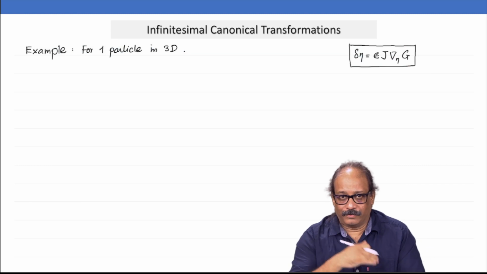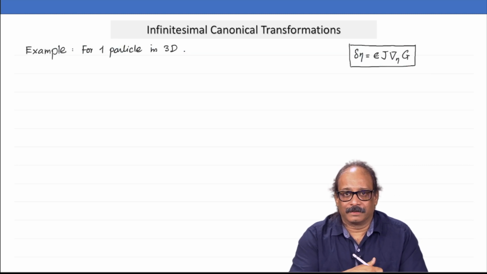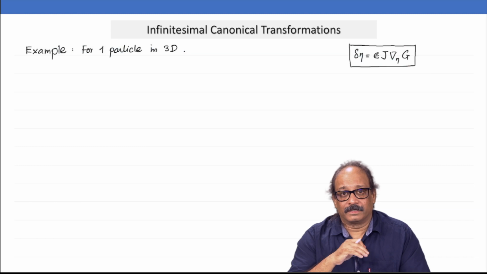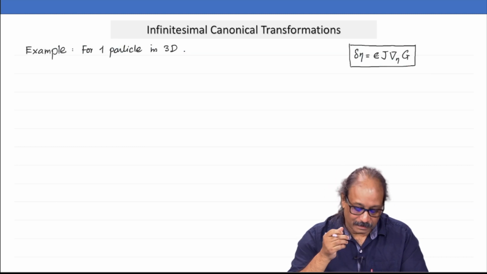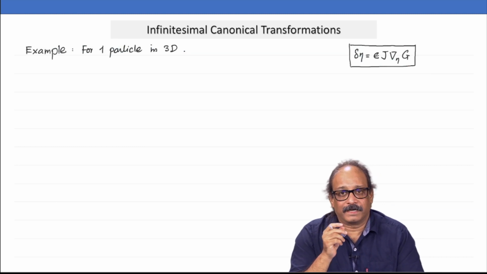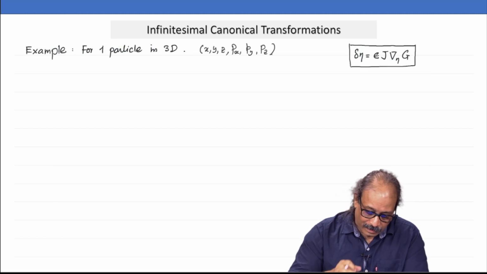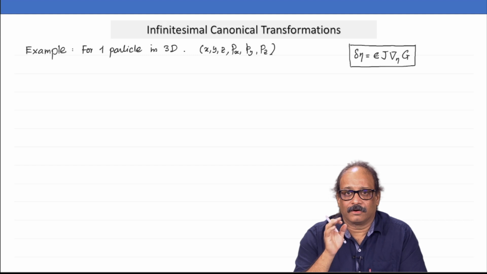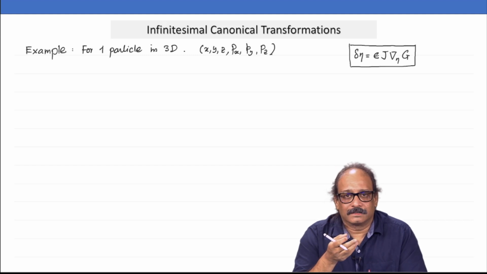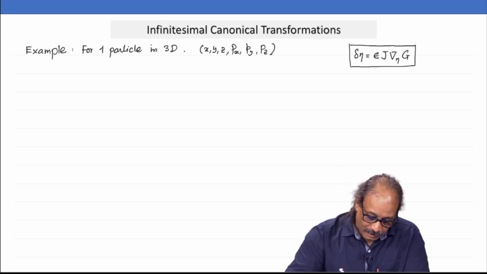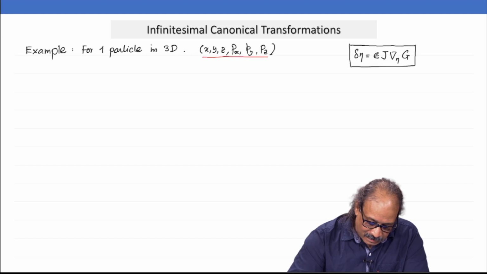And once we have seen this one, the angular momentum in a particular direction, how about rotations? So, I will take an example of just one particle in 3 dimensions. Okay. Now, the natural coordinates there would be the 3 Cartesian coordinates and the corresponding momenta. So, you have phase space with these 6 variables.